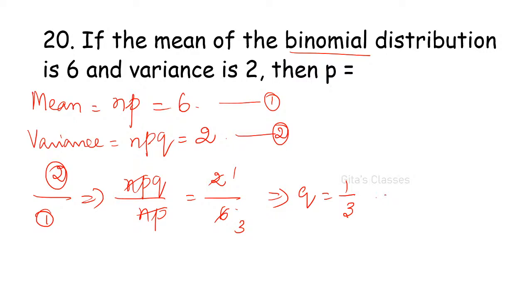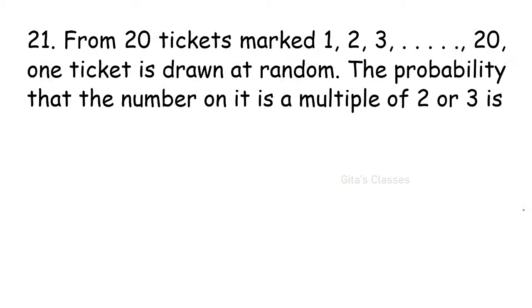P is equal to 1 minus Q, that is 2 by 3. Shrutika is right, Uma Reddy is correct, Nagalakshmi correct. P is equal to 2 by 3. Very good. Next question.